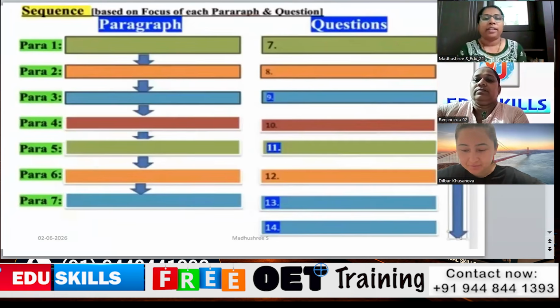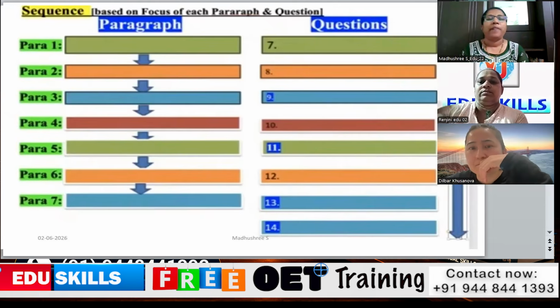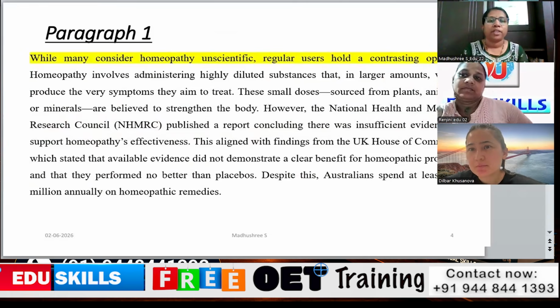In each text, we need to learn about the paragraph sequences. Some of the texts will have 6 paragraphs, some of them will have 7 paragraphs. We have to make a sequence of it, like what paragraph 1 says, paragraph 2 says, and paragraphs 3, 4, 5, 6, 7, and correlate with the question numbers, with each question. Some of the paragraphs will have 2 questions. Lexical question types will have 2 questions in 1 paragraph. In this text, we have 7 paragraphs.